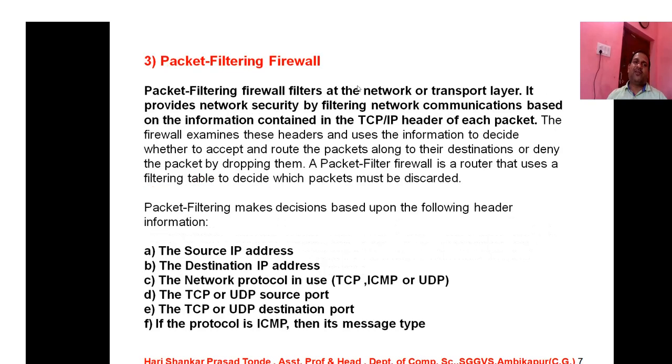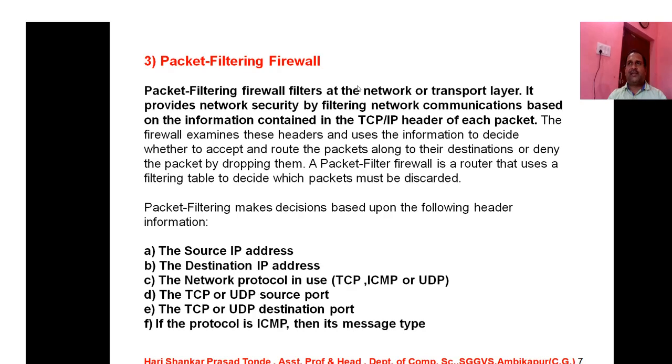So students, now we are moving towards the third type of firewall, and that firewall is known as the packet filtering firewall. As we all know, packets are nothing but a combination of various frames, and frames are nothing but a combination of various bytes. So when the packets are being used for communicating the data, we need packet filtering firewalls. So what actually is happening in this is that the packet filtering firewall filters at the network or transport layer.